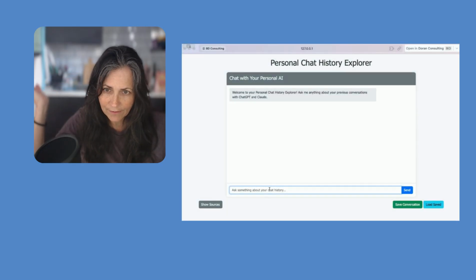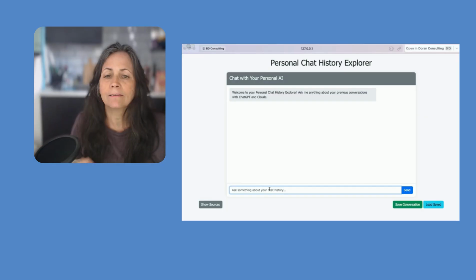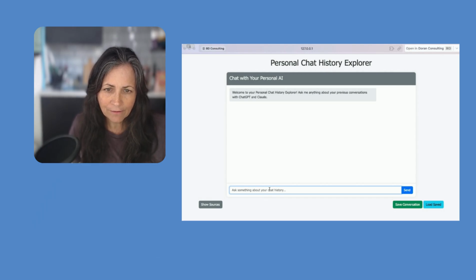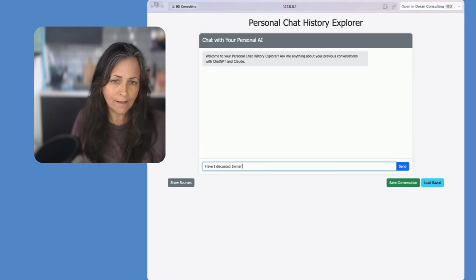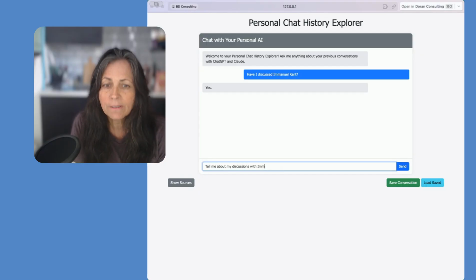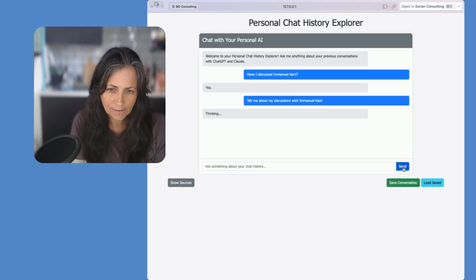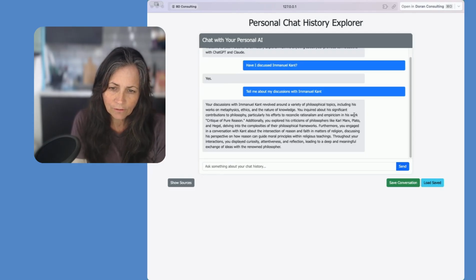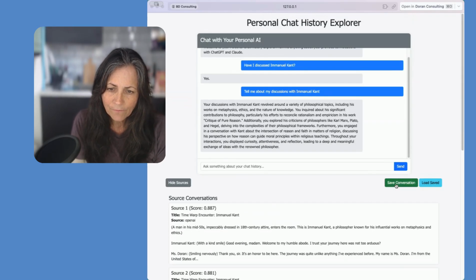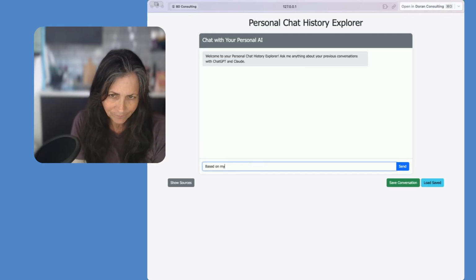So this is the front end. This is a local Python-based Flask app. And you can see here, all right, so the first thing I did, I said, have I discussed Immanuel Kant? I knew I had a couple years ago. So it said yes. And then I said, tell me about my discussions with Immanuel Kant. So then I'll show you. So if you see here, it chooses, and I programmed it to choose 5. And that is, it's looking at metadata that I indexed.